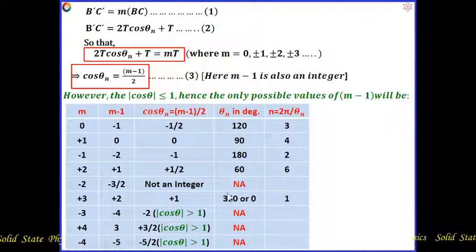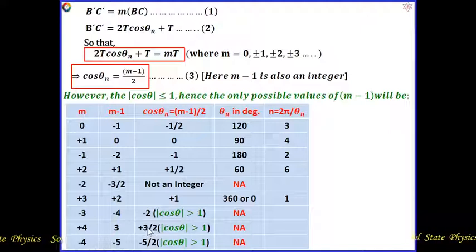So we have to consider 360, so 2 pi by 360 will be 1. Now we have to consider minus 3, it will be minus 4, cos theta n equal to minus 2. So mod of cos theta n will be equal to 2, which will be greater than or equal to 1. Here this value will be plus 3 by 2. First it will be not considered as